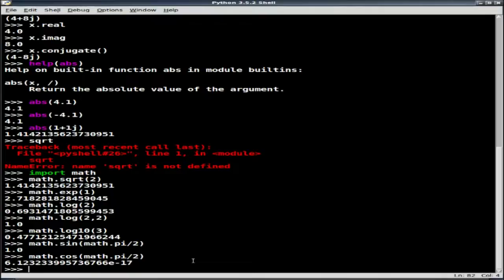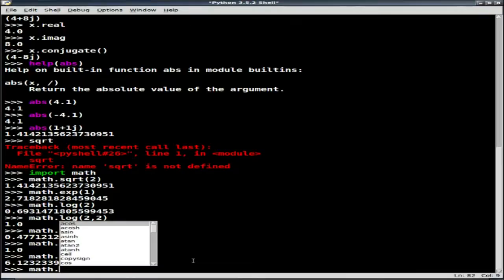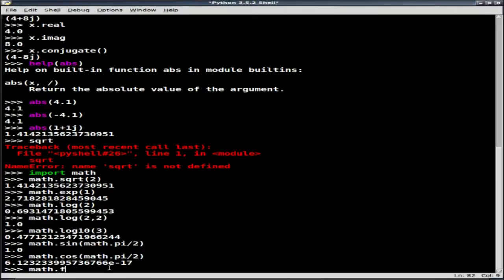But if we wanted to go through and see what other functions are available in the math library, then if we just type math, then wait a second, math period, IDLE will tell us what's available. We've got arc cosine, arc hyperbolic cosine, arc sine, arc hyperbolic sine, arc tangent, the ceiling function, the cosine function, degrees, the error function, the floor function, the factorial function.